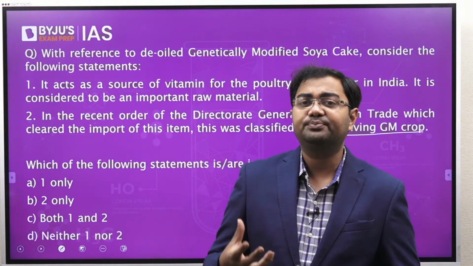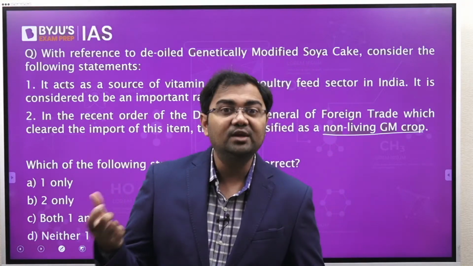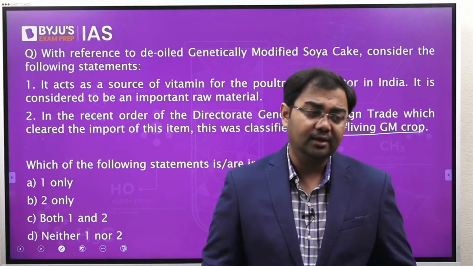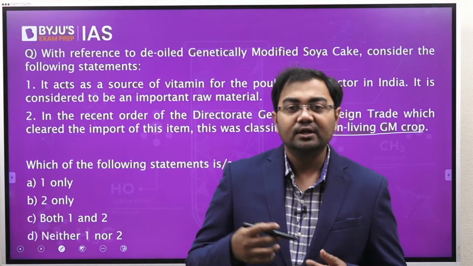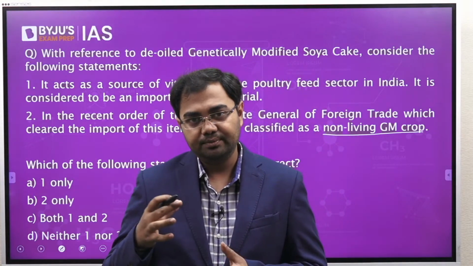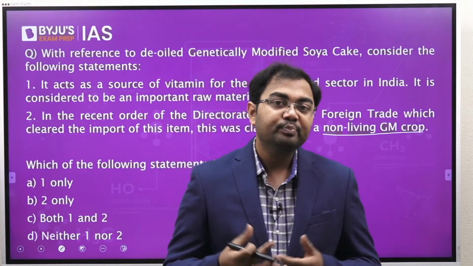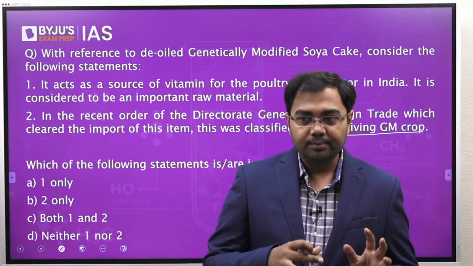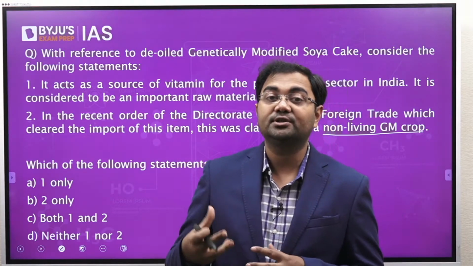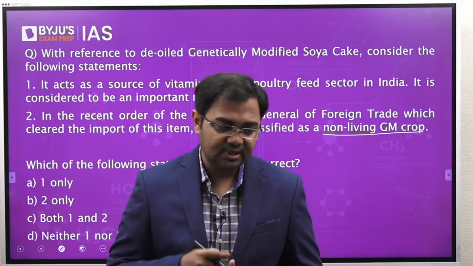A normal 5%, 10%, even a 20% increase would have been okay. But here we are looking at a significant increase in the prices of soya bean, because of which the poultry industry has also been suffering, as the total operational cost has increased.